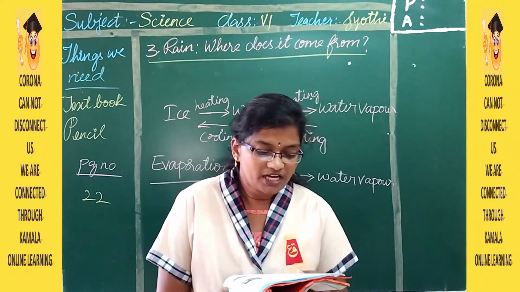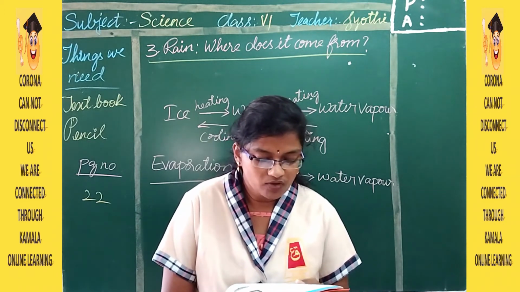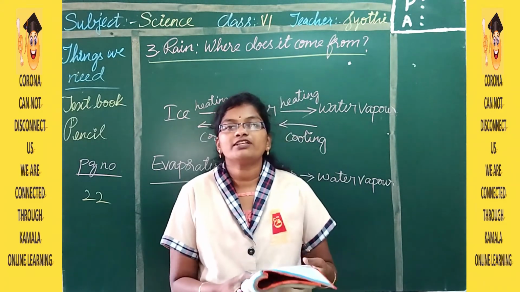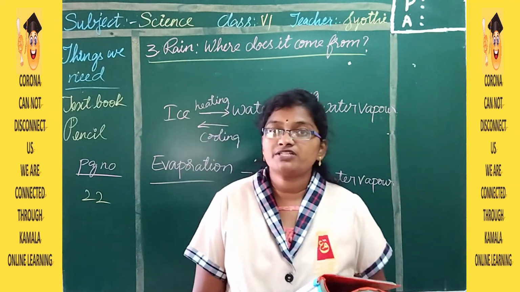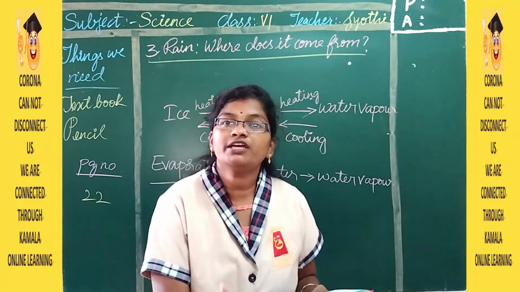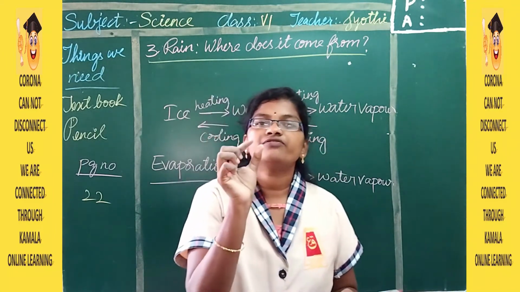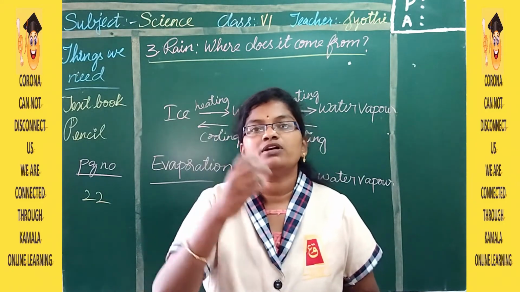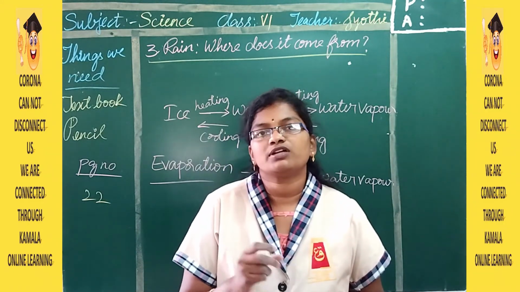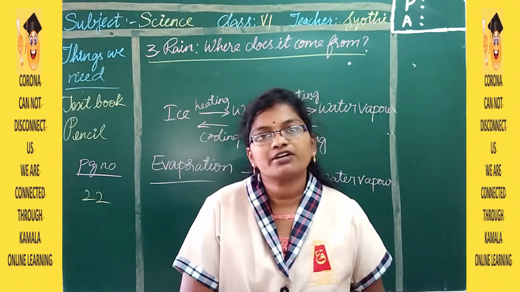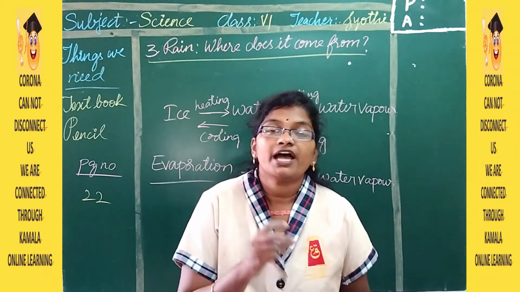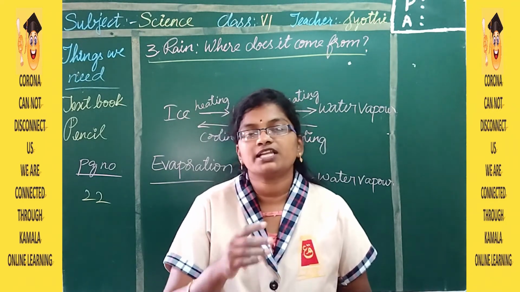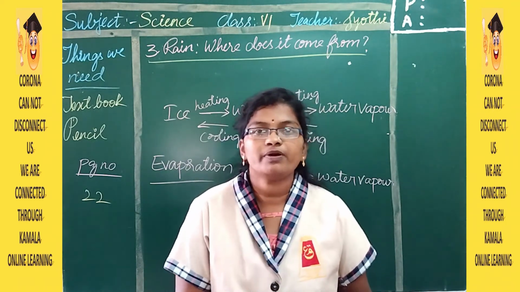So we know that the amount of heat absorbed by water affects its evaporation. So what will affect the rate of evaporation here? The amount of heat which we are giving. If you give very little heat to the water, it becomes warm and only a few fumes are going to come out. Only a little amount of water vapor is evaporated. And if you give more and more heat, there are so many water vapors and the complete water gets evaporated by boiling.